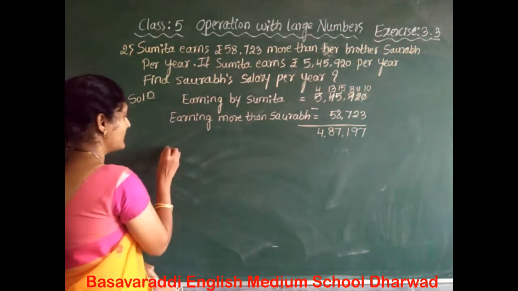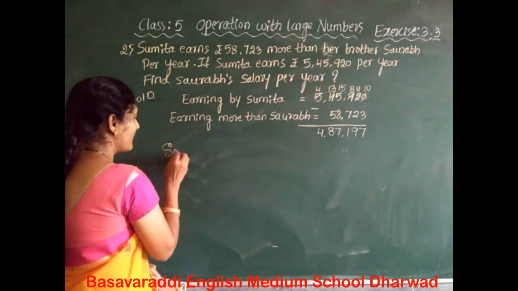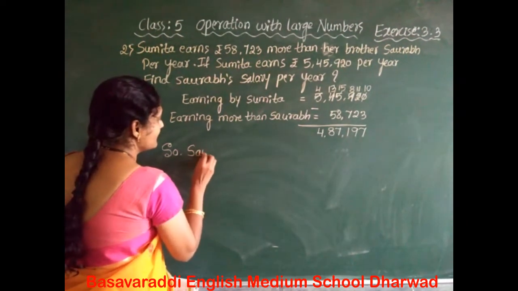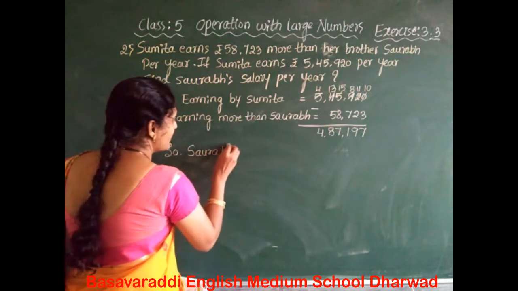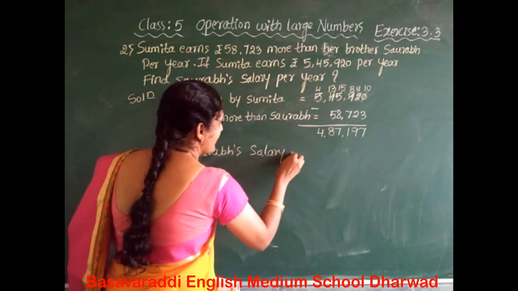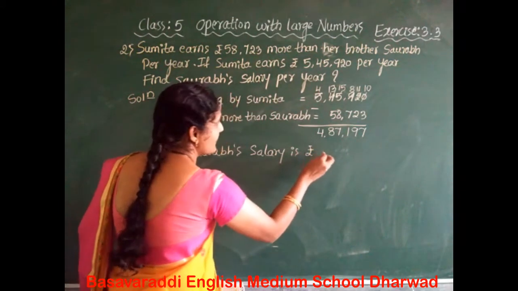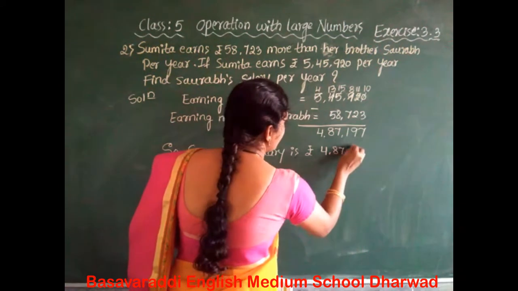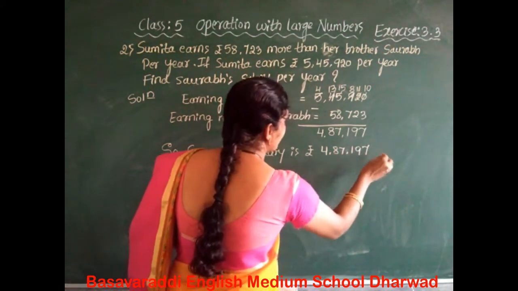Okay, we have to write. So Saurabh's salary is rupees 4,87,197.